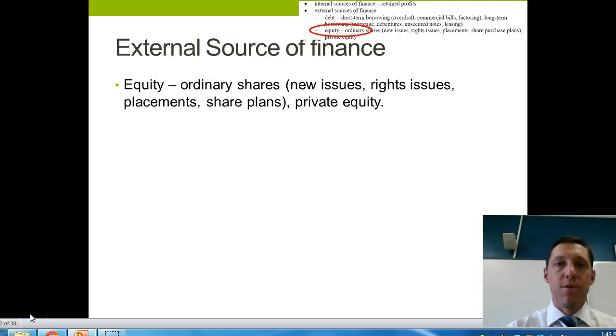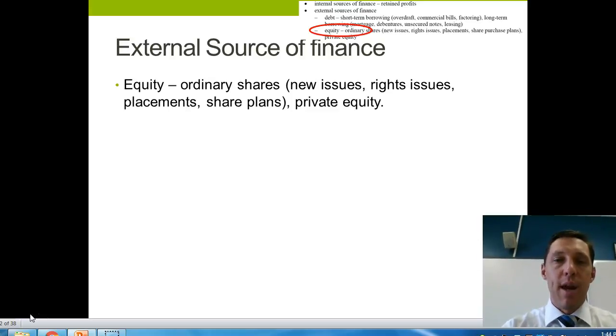So to date we've been looking at external sources of finance, but those are debt sources of external finance. So when an organisation goes outside the organisation to access debt, either short-term or long-term. So for a period up to 12 months, using such a thing as an overdraft, or for a period greater than 12 months when they might use something like leasing or finance or an unsecured note.